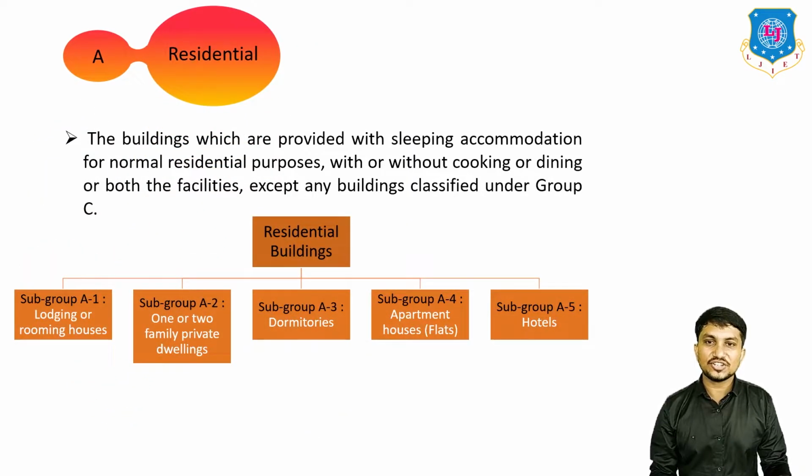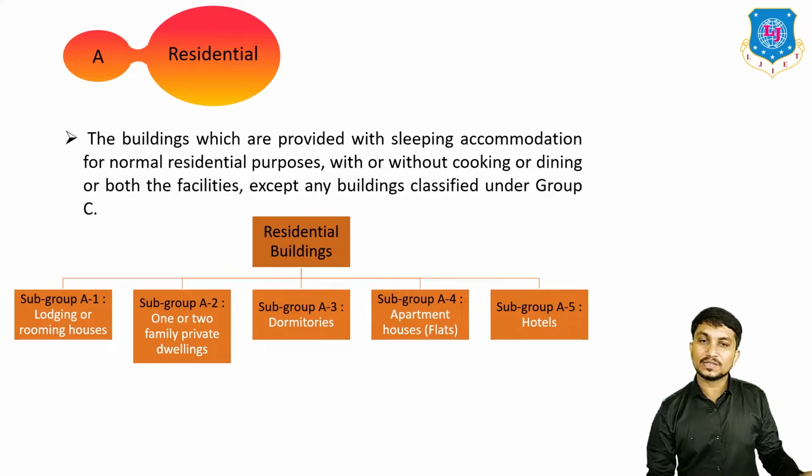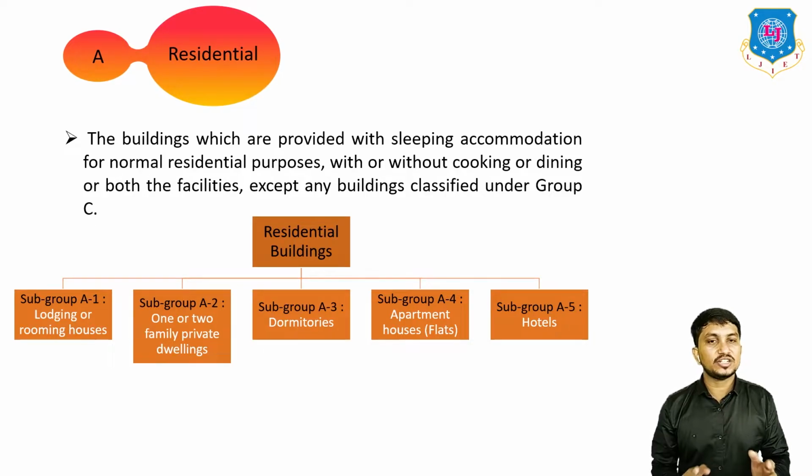First, we will see Group A, which is residential type of building. The buildings which are provided with sleeping accommodation for normal residential purposes, with or without cooking or dining or both facilities, except any building classified under Group C, which we will discuss later on, are called residential type of buildings.